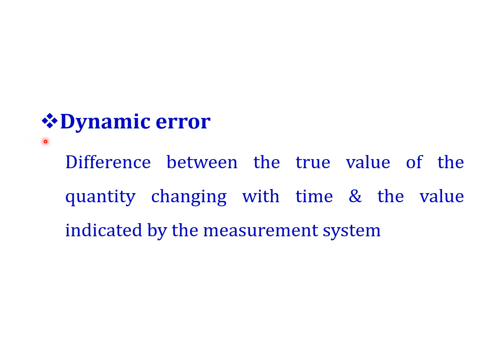So next thing is dynamic error. Here it is the difference between the true value of a quantity changing with time. I told you already in the last class we have seen the error and various static characteristics. Now here it is dynamic error. Dynamic error means the true value of the quantity changing with time and the value indicated by the measurement system. So this is called dynamic error.